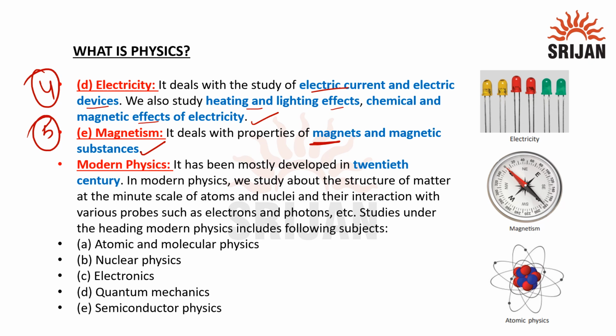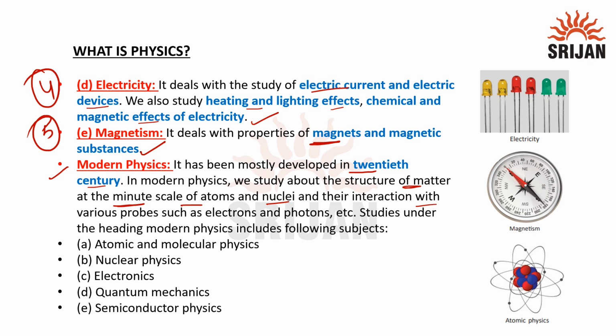Now we will talk about modern physics. It has been mostly developed in the 20th century. In modern physics we study the structure of matter at the minute scale, or we can say the small scale of atoms and nuclei and their interaction with various probes such as electrons and photons.